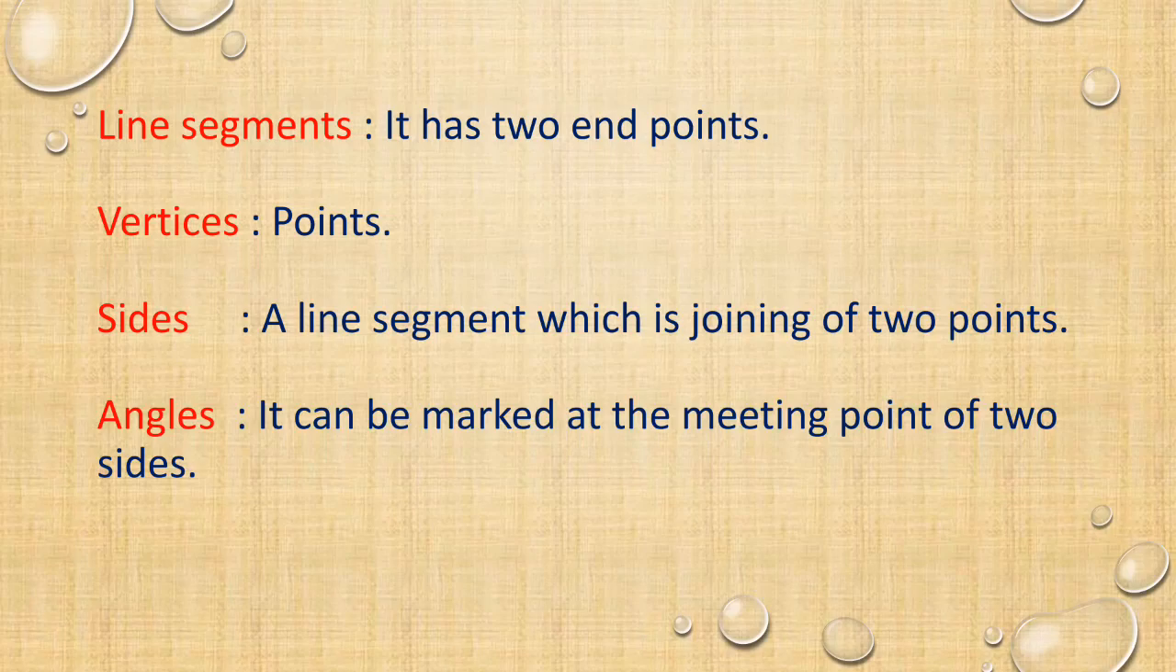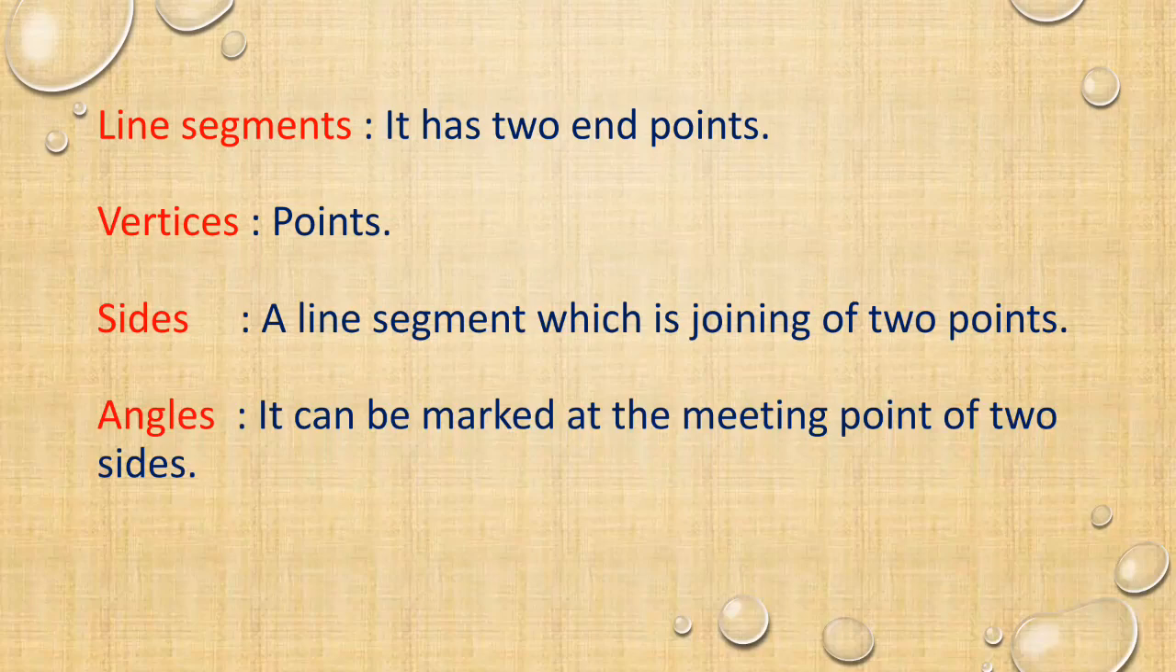Next, vertices. Vertices is a point. If you place a dot anywhere, we will usually say point. In geometrical ideas, we will say it as vertex.